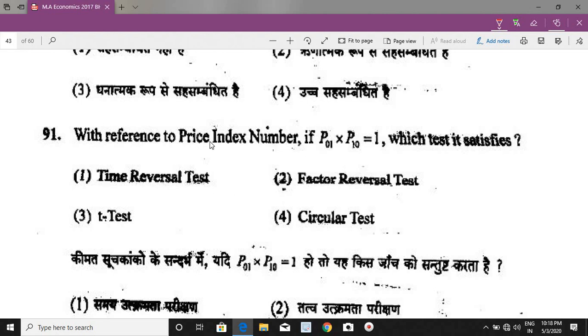Now in this question, P01 means price index of current year with reference to base year, and here price index of base year with reference to current year is given, and when we take the product of both, it will be 1 only if the index number is satisfying time reversal test.